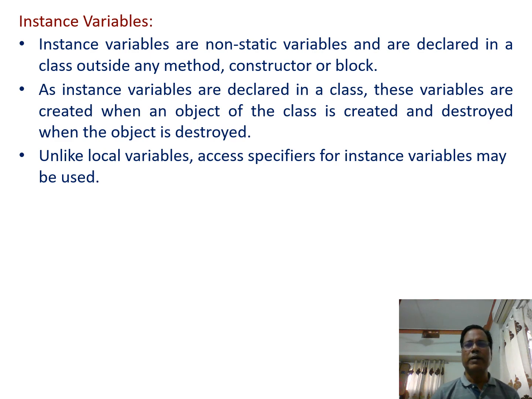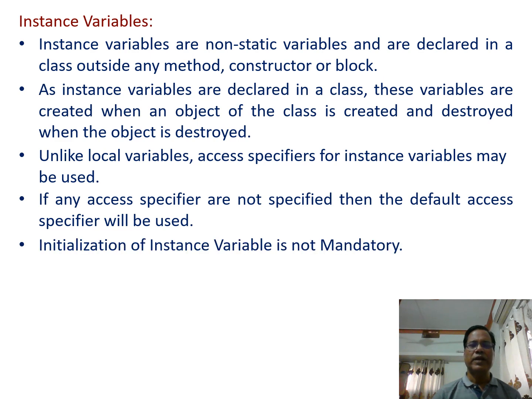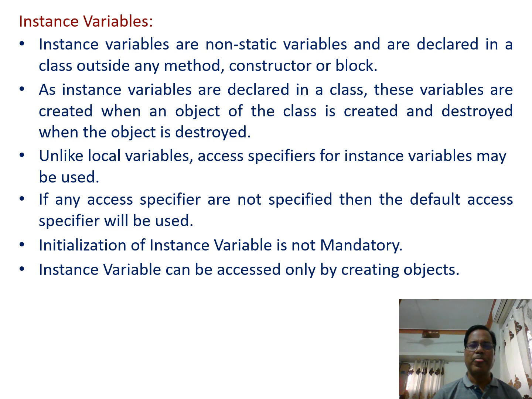Unlike local variables, an access specifier for an instance variable may be used. If no access specifier is specified, then the default access specifier will be used. Initialization of an instance variable is not mandatory. An instance variable can be accessed only by creating objects.